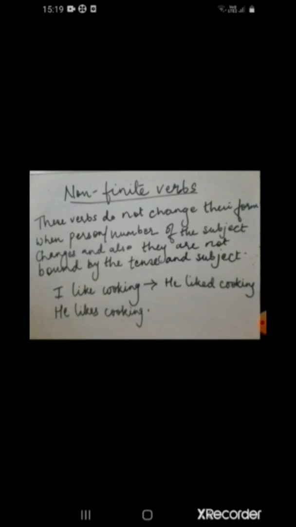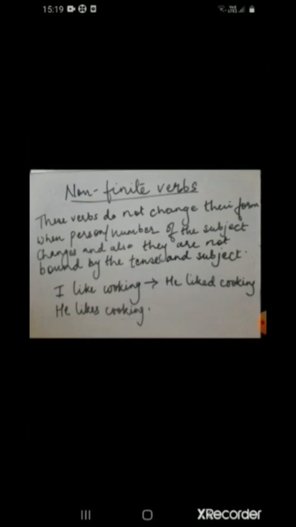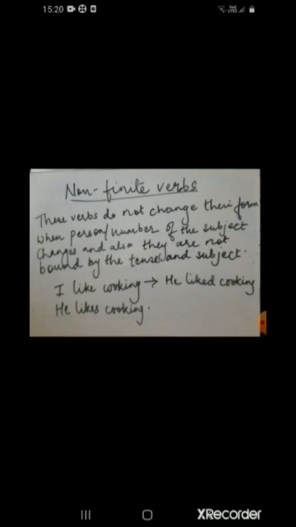Now in this first sentence, like is a finite verb which agrees with the person I, first person singular. Now when I have changed the subject to third person singular, he, the finite verb has taken the form likes. So it is very clear that like is a finite verb as it changes with the person of subject. But do you see any change in the verb cooking? I like cooking. He likes cooking. Cooking has not changed with the change in the subject.